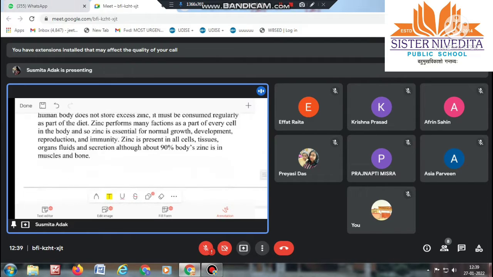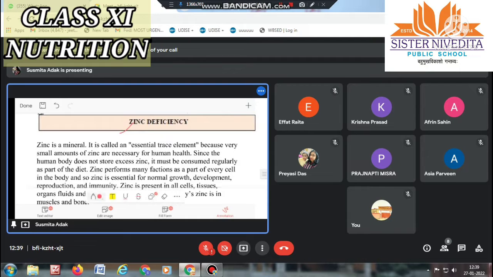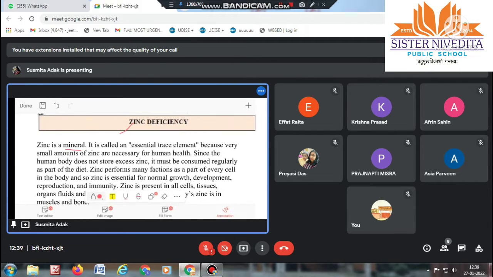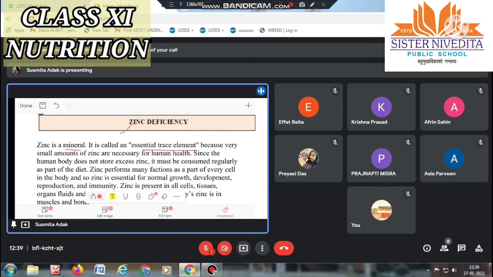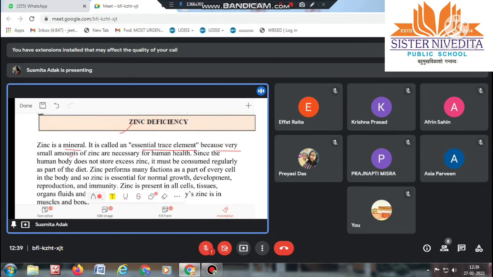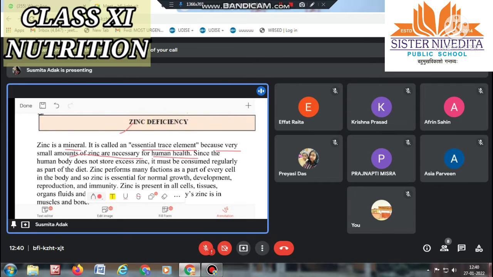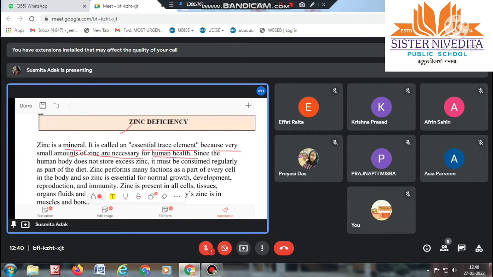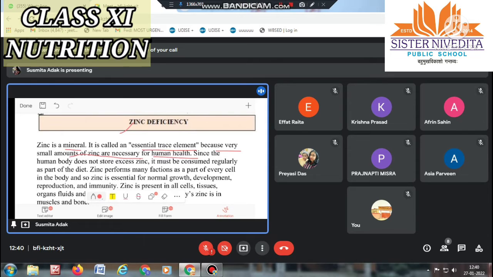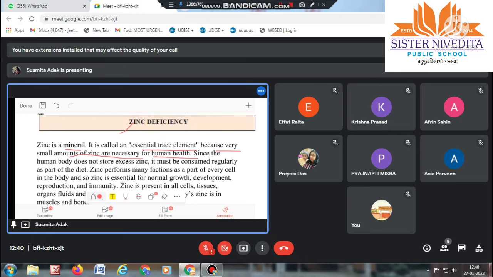This is the last topic from this chapter. So at first we should know what is zinc. Zinc is a mineral. It is called an essential trace element because a very small amount of zinc is necessary for human health. Not so much zinc is necessary for human beings.